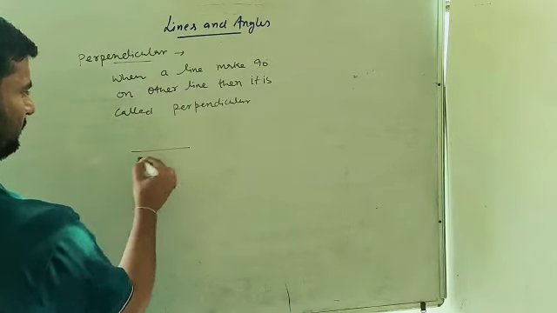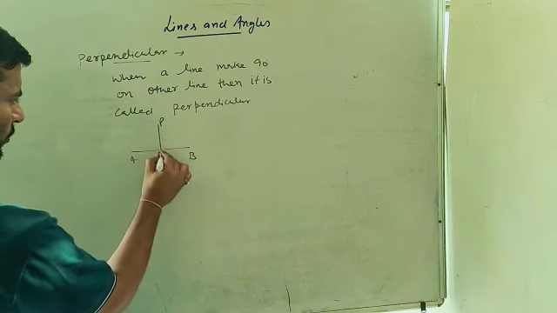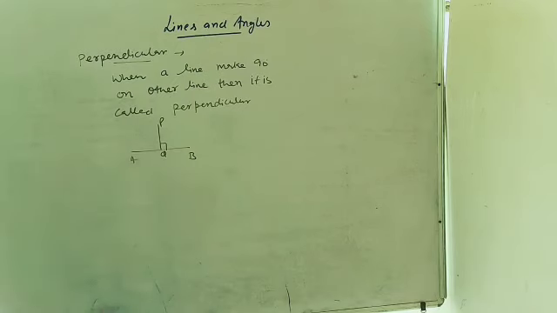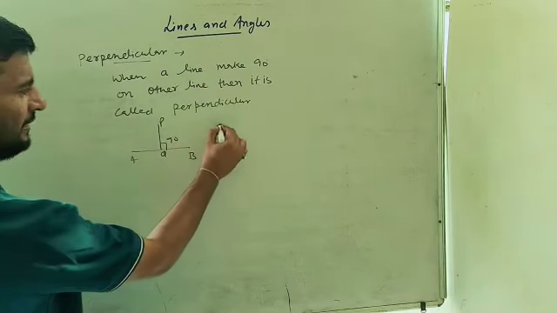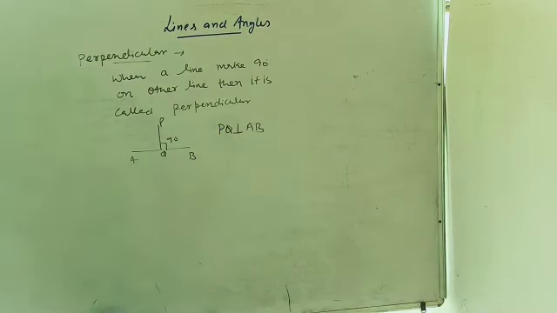Just like this, line AB है, PQ is perpendicular, it makes 90 degree. So we can represent it PQ perpendicular AB. PQ line is perpendicular to AB.